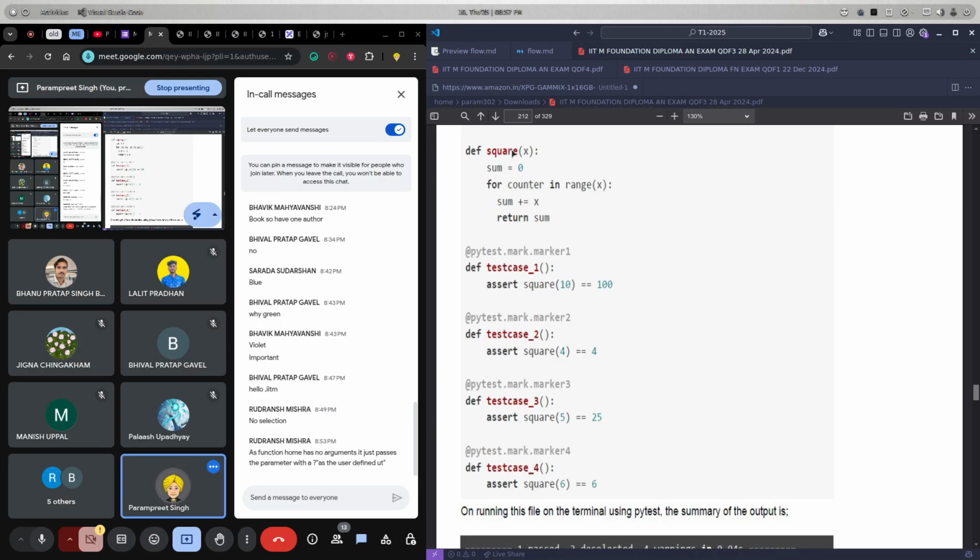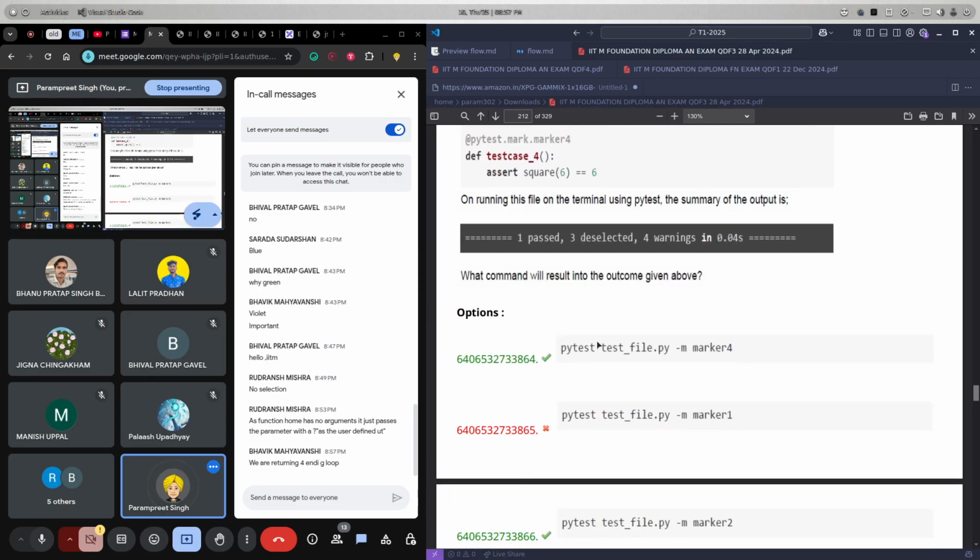What is happening is we initialized the variable with 0, and when we run the loop we just add that number to sum and instantly return it, within the loop itself. So sum is basically the same number as x, because sum was initially 0 and the loop runs only once since we return in the first iteration. So square 4 will work and square 6 will work. This will not work and this will not work. So marker 2 and marker 4.